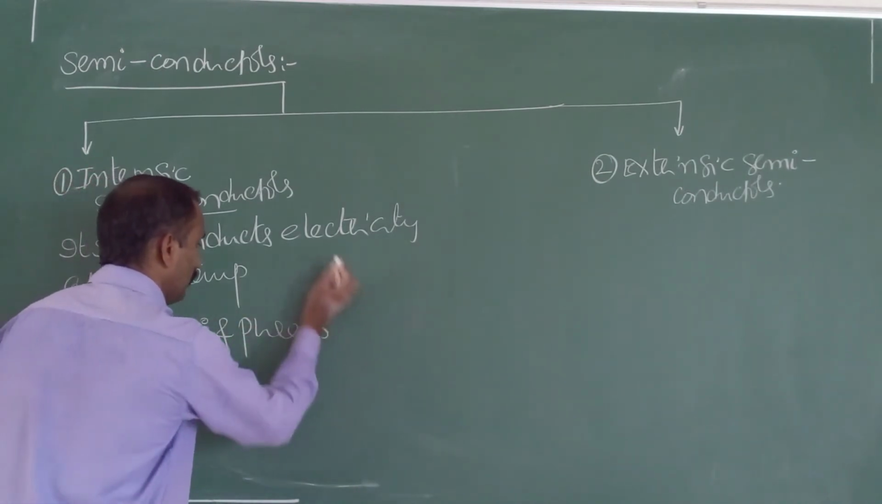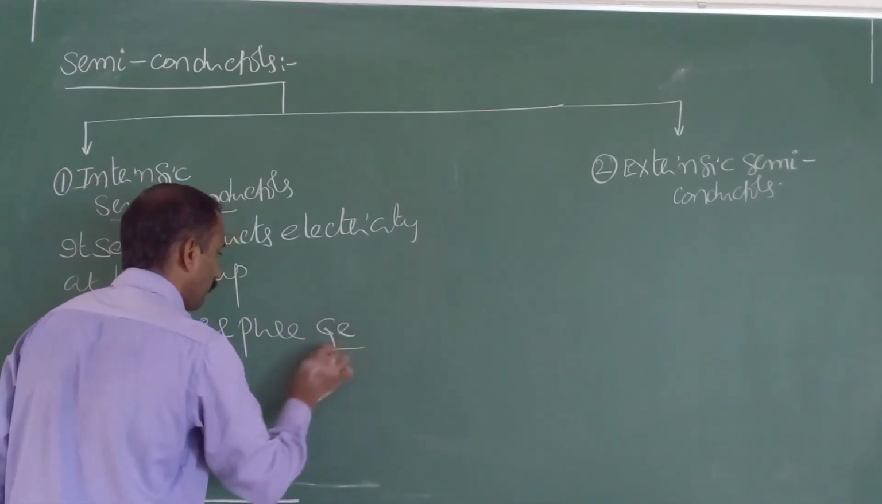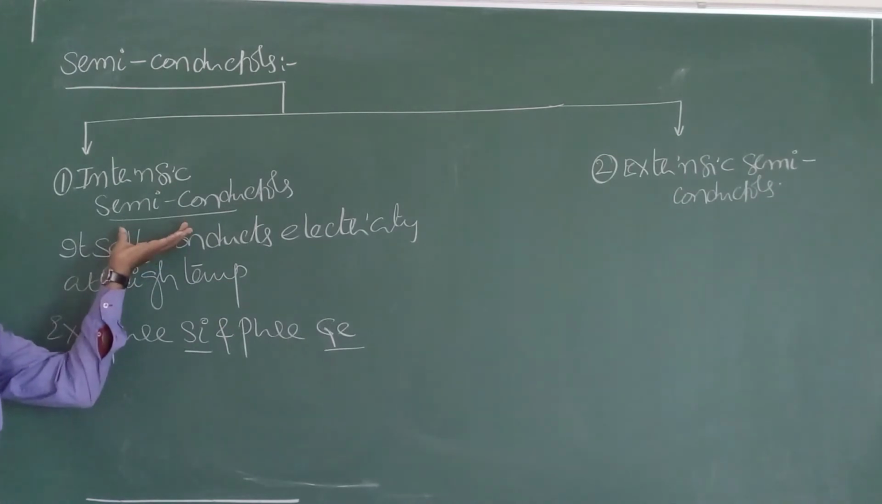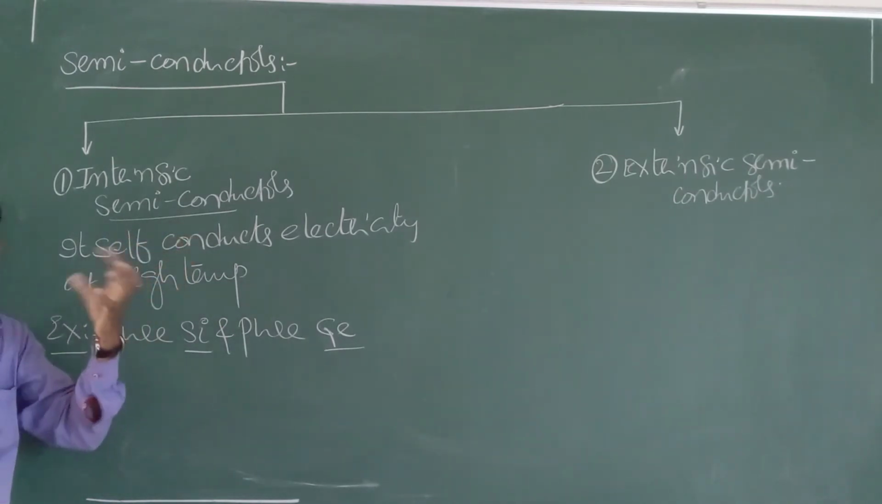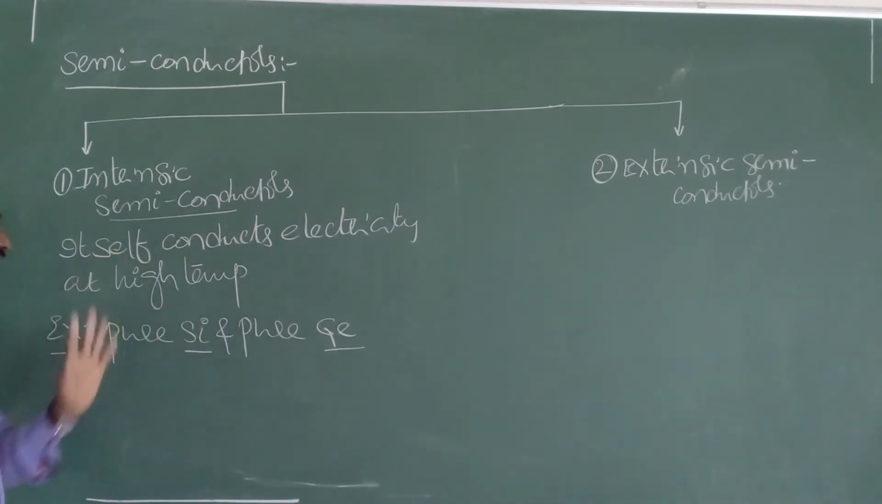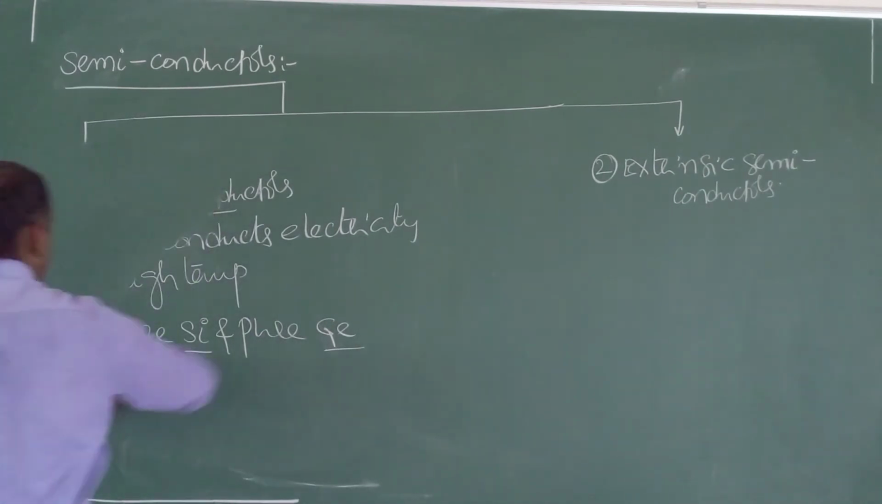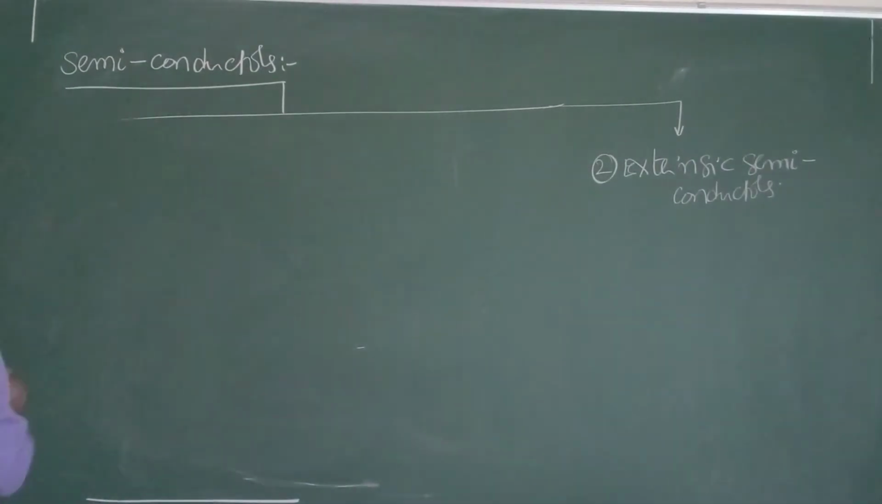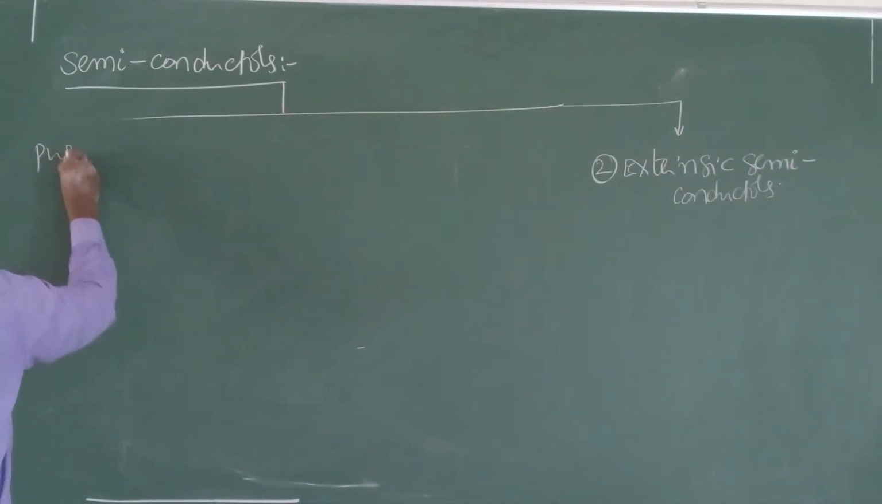Pure silicon and pure germanium. Actually, silicon and germanium are semiconductors. Pure silicon and pure germanium come under intrinsic semiconductors. Why? They themselves conduct electricity at high temperature. Just for understanding purposes, I will draw a small diagram of how pure silicon and germanium conduct electricity.